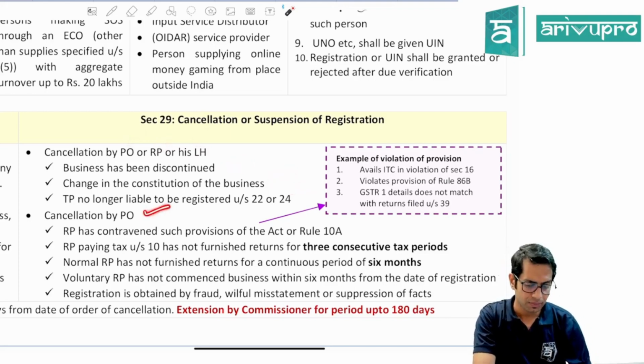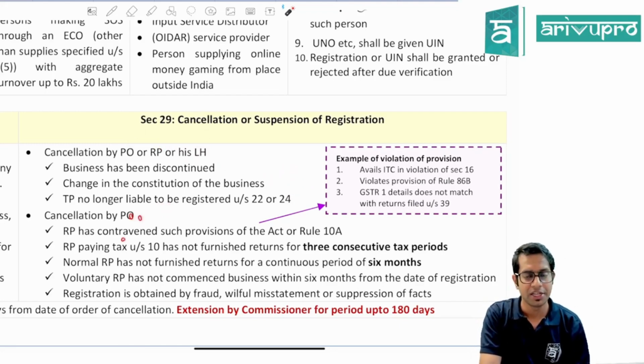Registration can be cancelled by the proper officer only if the registered person has contravened the provisions of the law, or a person registered under section 10 has not filed his return continuously for 3 tax periods.